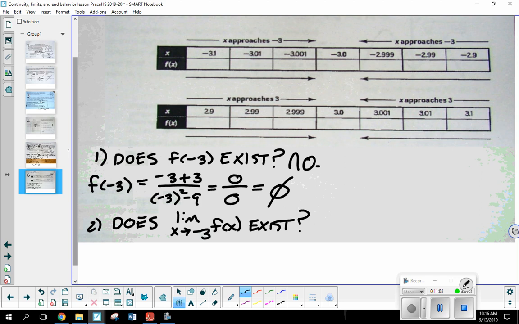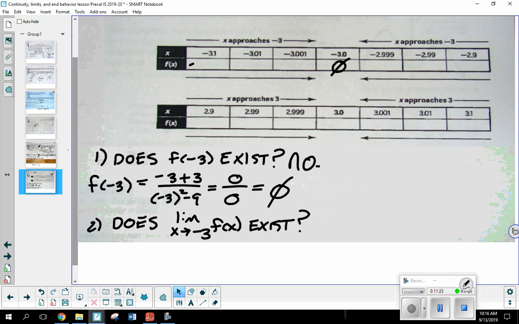So I want to take these 6 values right here and plug them in. Now, we already know at negative 3 we have a problem. We're just trying to figure out what kind of problem that is. So somebody help me out. If I were to plug in negative 3.1, what should I get here? Negative what?